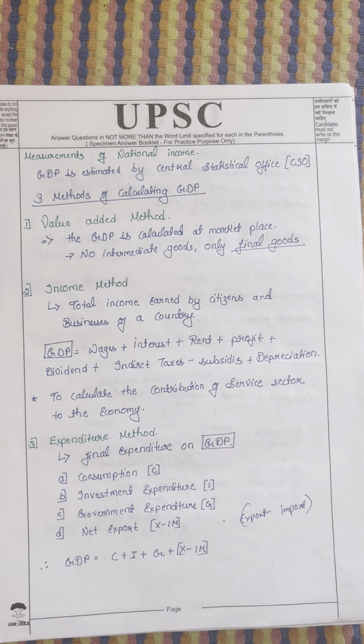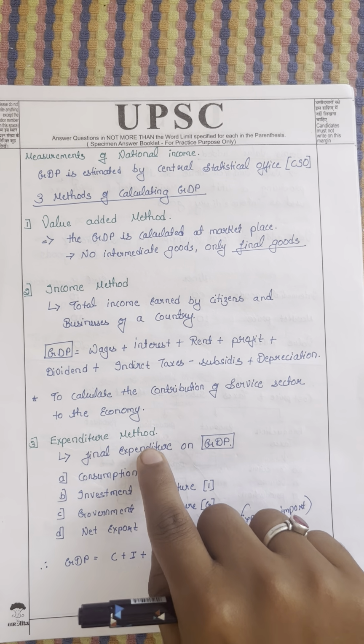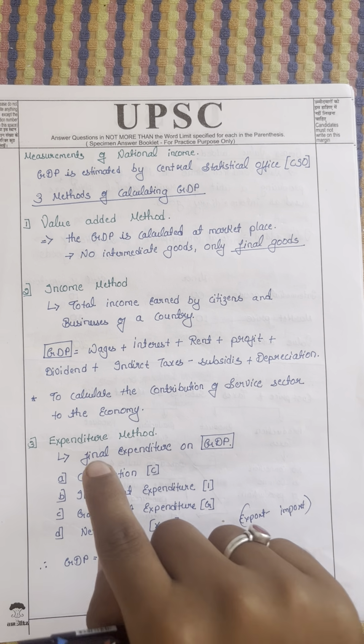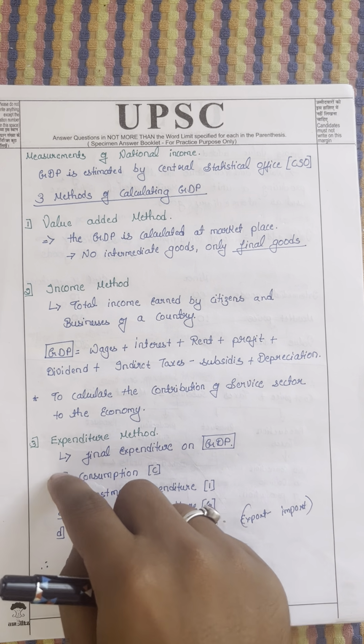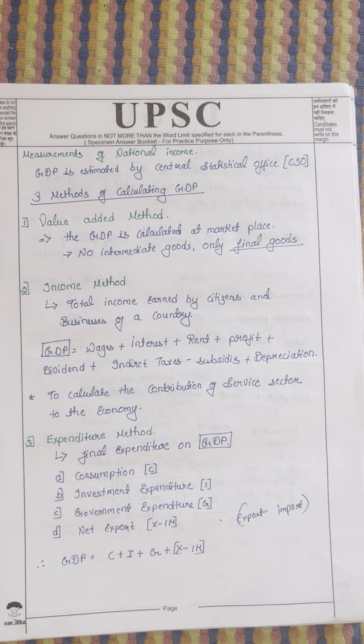Expenditure method. This is the most important one for us, because in India we calculate GDP by this method since it is much easier. We calculate the final expenditure on GDP. Basically, this is the final expenditure: consumption plus investment expenditure, plus government expenditure, plus net export, which means export minus import.